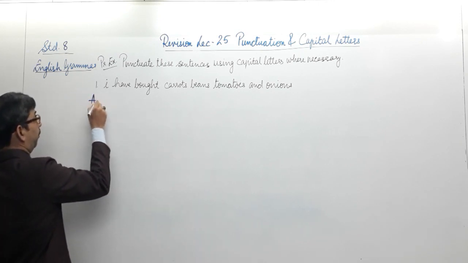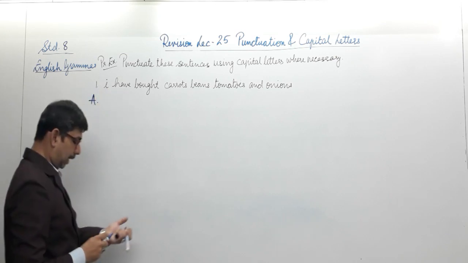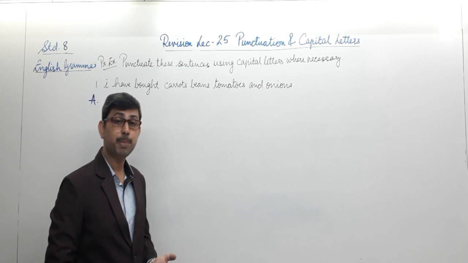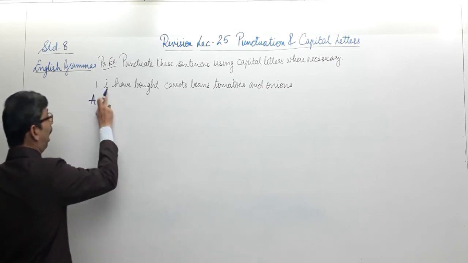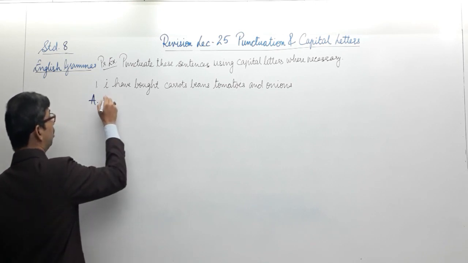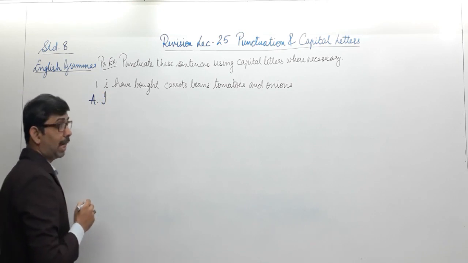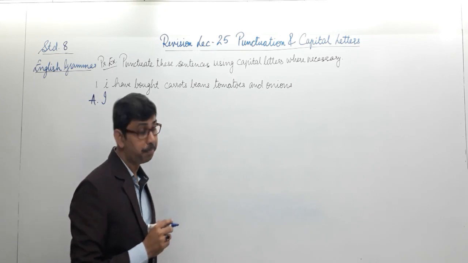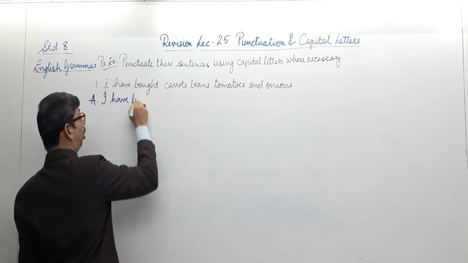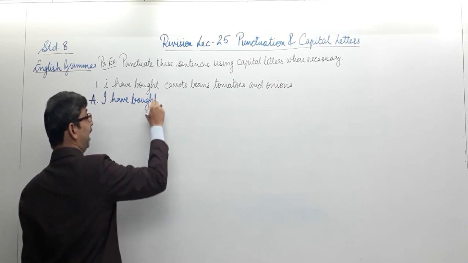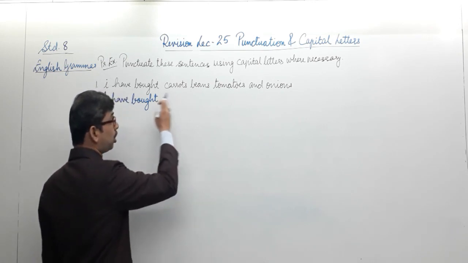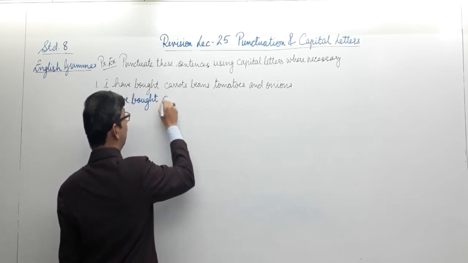For the answer, the first letter must be a capital one. It's a very common rule that we learned. The sentence begins with a capital letter. I is the first word in this sentence, so let's make it capital. Also we write I capital whenever it occurs within the sentence, as it's the first person singular. I have bought. Now you're trying to list out the things you have bought, so we require commas to separate the different items.